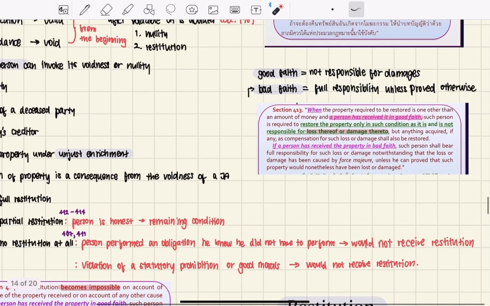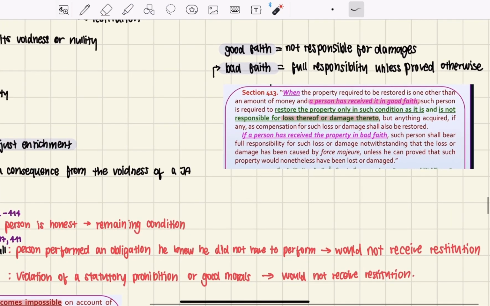So when a party acquires something from the JA, and when the JA is avoided, if it is other than an amount of money, then the person who received it in good faith will not be responsible for any damages, and has to return the property only in the condition that it already is, and they don't have to return anything more than that.